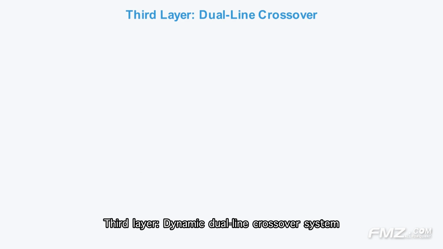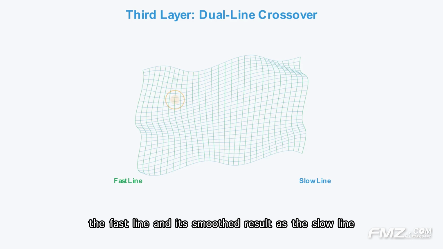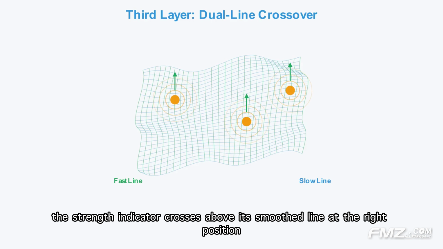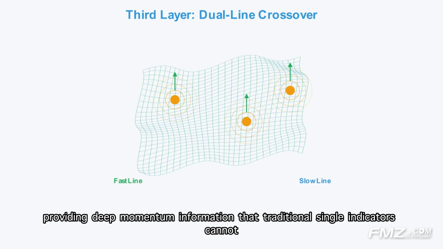Third layer, dynamic dual-line crossover system. This is the core innovation. We use the price strength indicator itself as the fast line, and its smooth result as the slow line, creating a new dual-line oscillator structure. When the strength indicator crosses above its smooth line at the right position, it shows that upward momentum is gathering even in relatively weak areas, providing deep momentum information that traditional single indicators cannot.